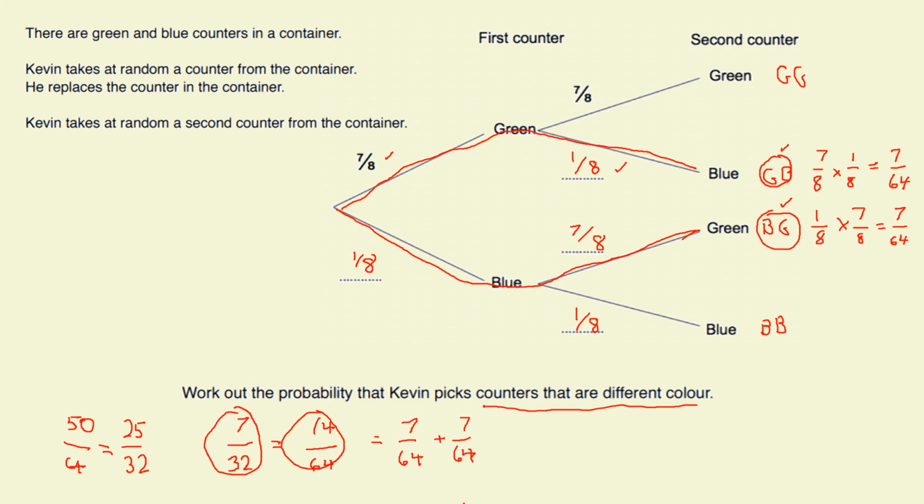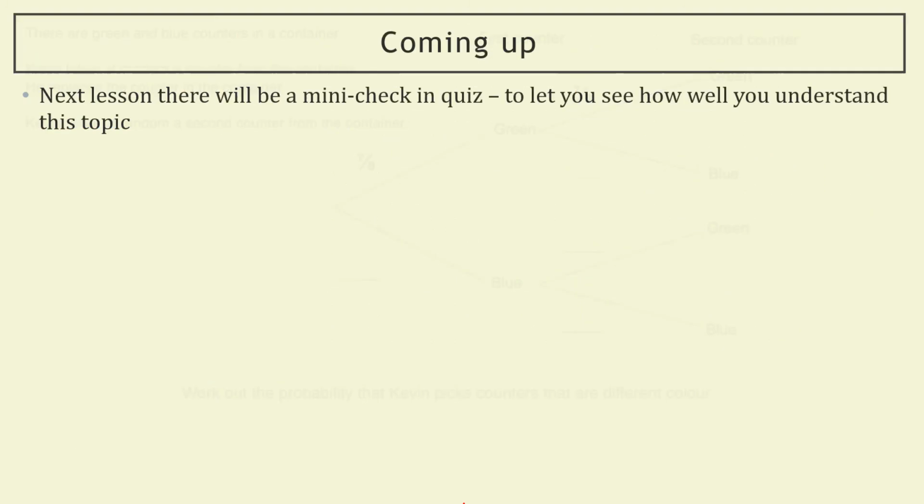Okay, good job. So coming up in our next lesson, and the last little thing that we'll be doing during our lockdown lessons, is just doing a mini check-in quiz, just so that you can see how well you understand this probability topic, and so that I can see how well you've got on with it as well. We can then take stock of that when we go back in the classroom, what we need to do to fill in any gaps and get everyone happy about this topic. So this will give you a good chance to see how well you're doing, and it will also give me a chance to see how well you're doing as well.